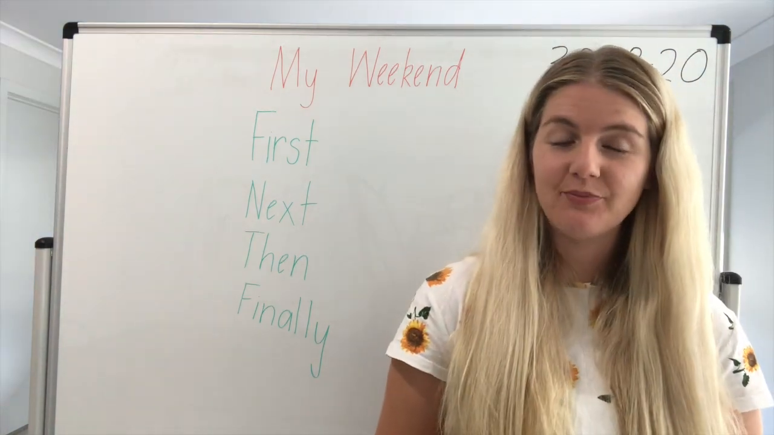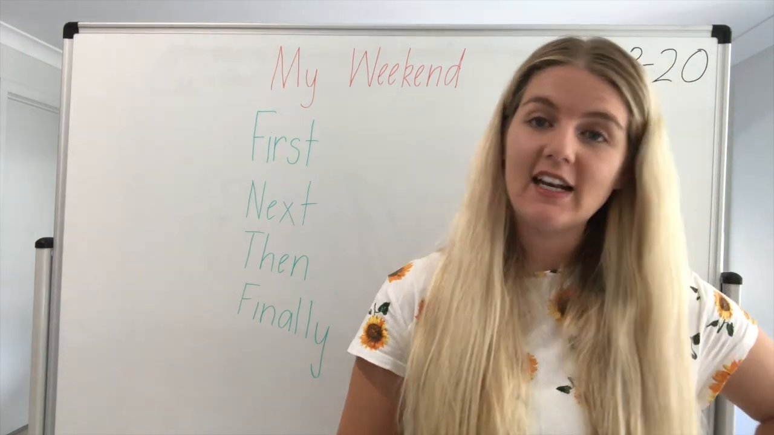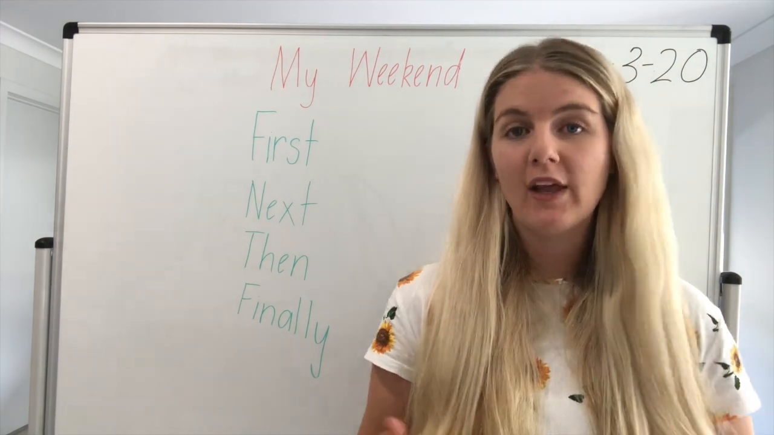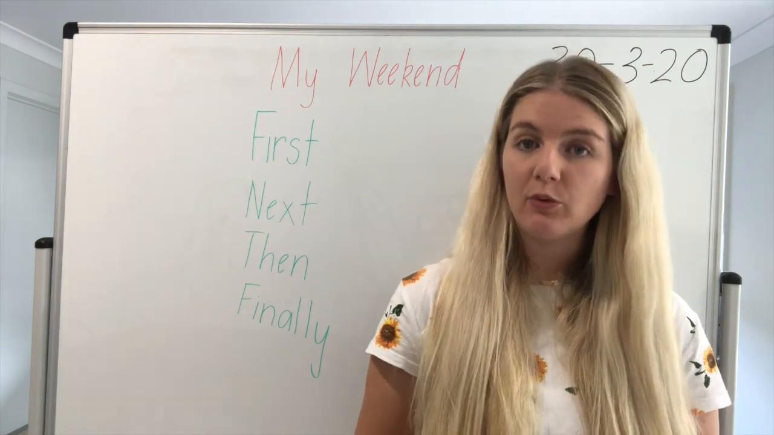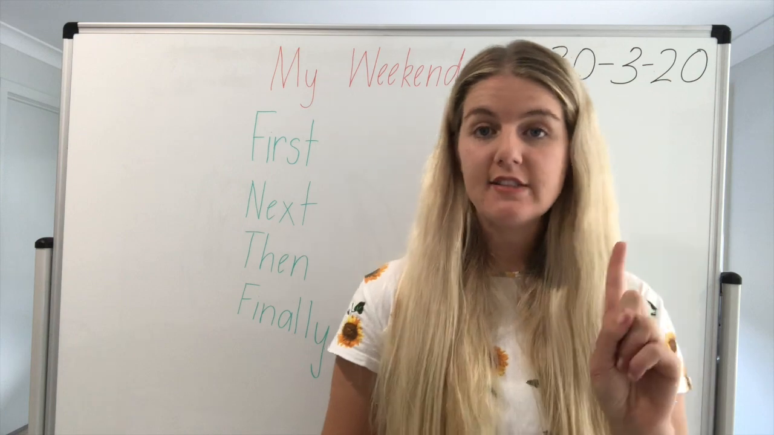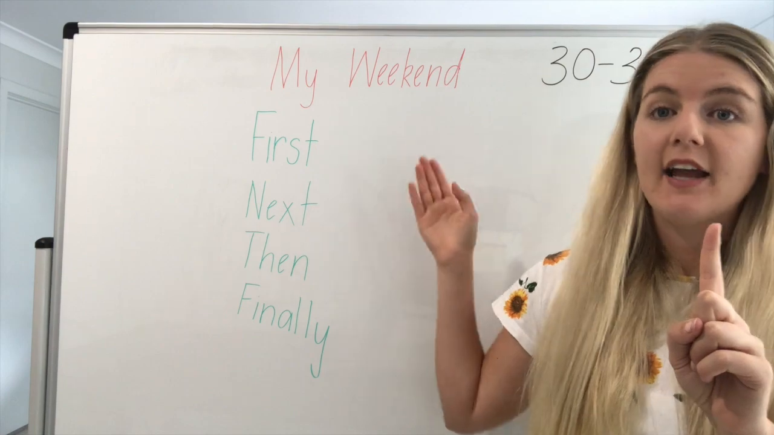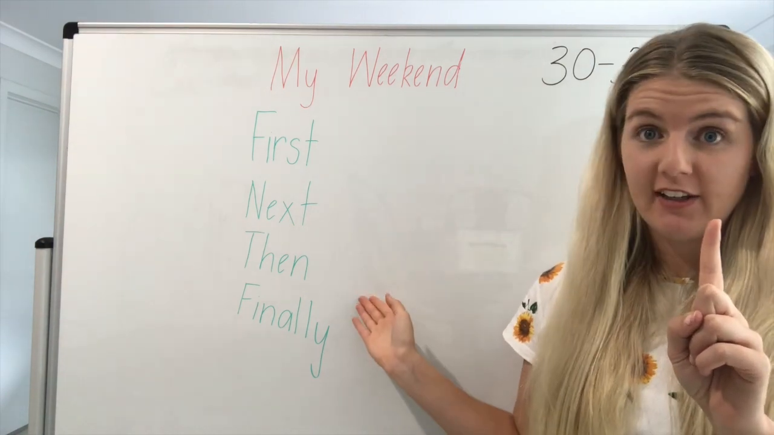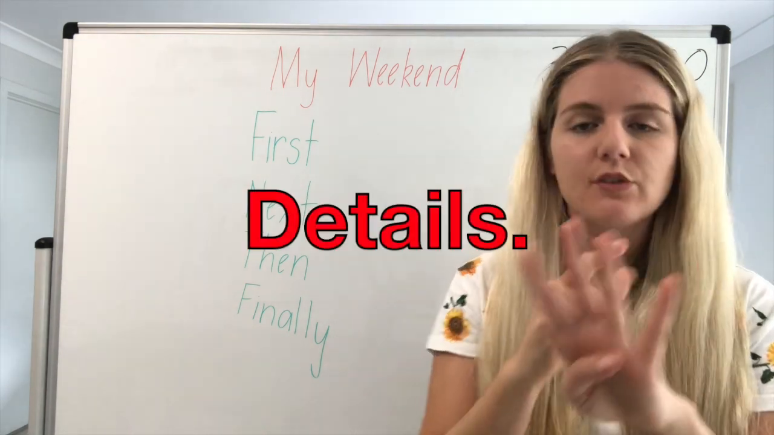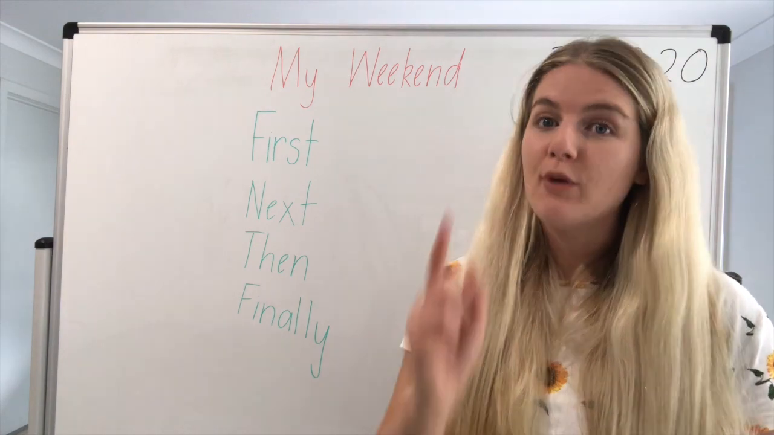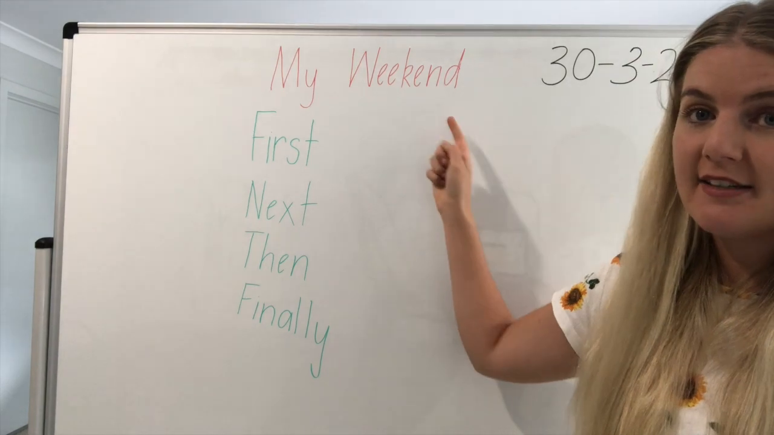Our learning intention is we are learning to write a recount so that readers can understand what happened on our weekend. This is your success criteria. To be successful, you need to have the following things in your writing. First thing you need to have is your sequence words. Here are your sequence words. First, next, then, and finally. Sequence words, capital letters, full stops, and details. So I'll let you have your writing time. Remember, you need to have your sequence words, you need to have your heading, which is my weekend, and the date.